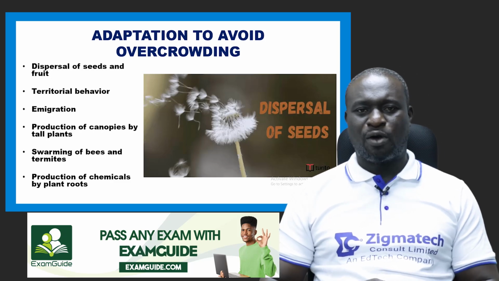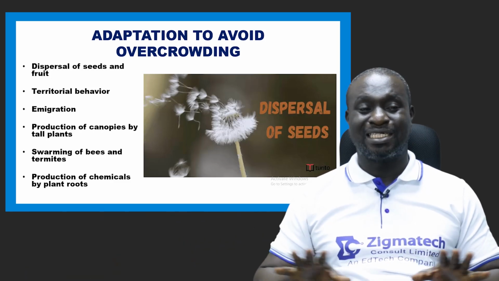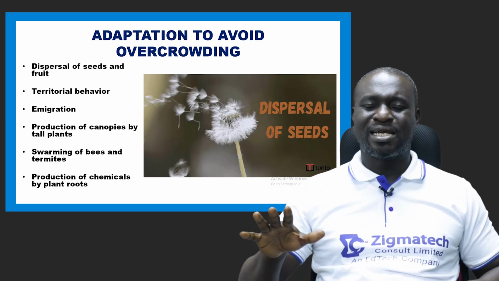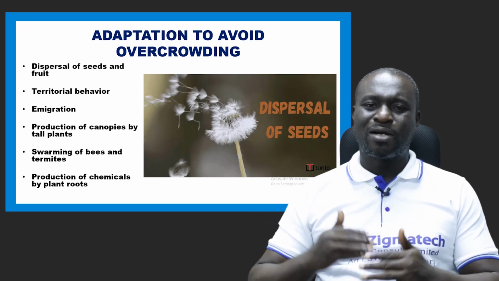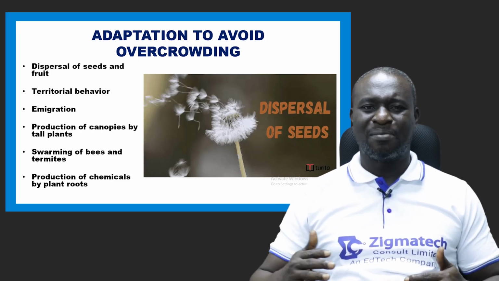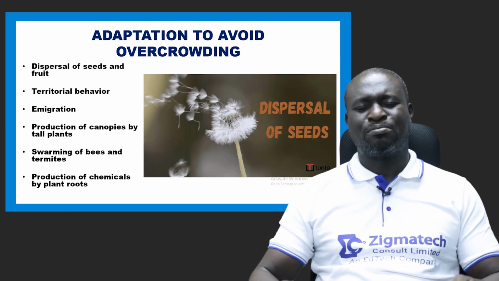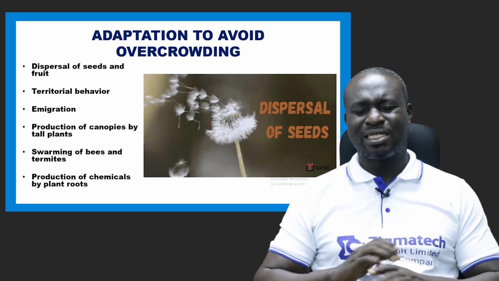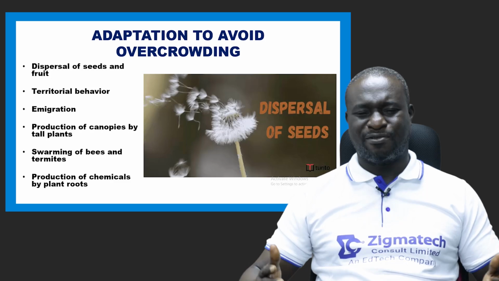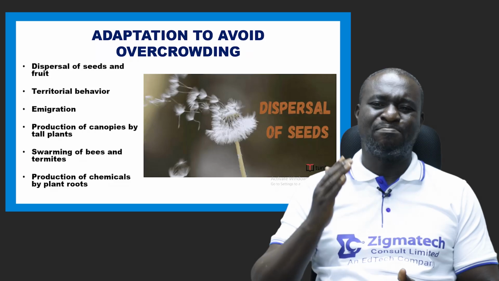When seeds and fruits are accurately dispersed, it tends to create a space between one plant and another. And once there is this space between them, they can easily reach out to the soil and absorb water and mineral salt easily. They have enough space for their growth and healthy development. So dispersal of seeds and fruits is grand and important.